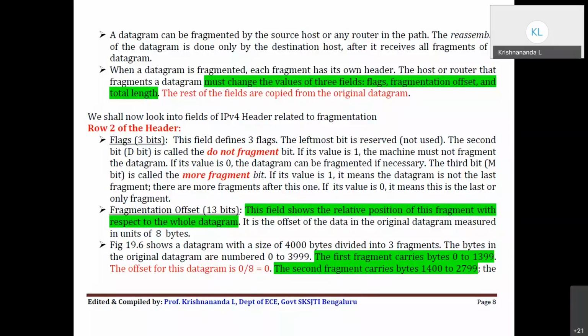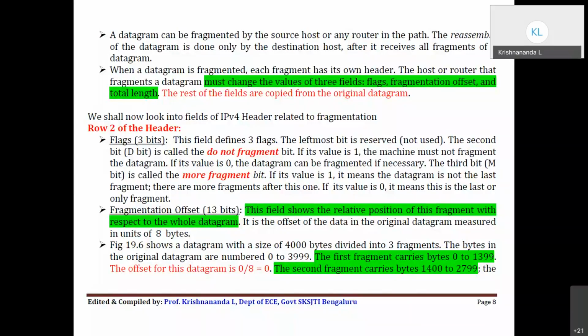So you divide your packet into a number of fragments of whatever size you want, the number of bytes in decimal format, and then the first byte number divided by 8 gives you the offset. This is another way to show that. I think you can read that later also.